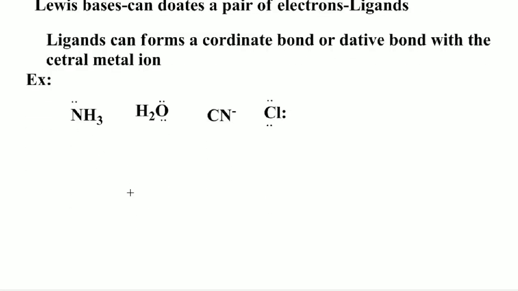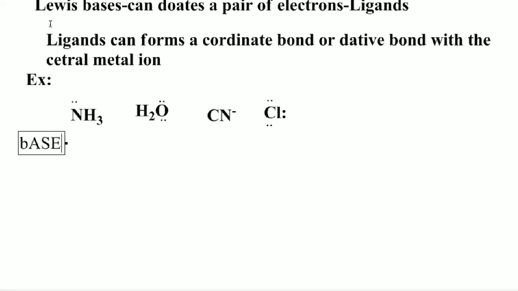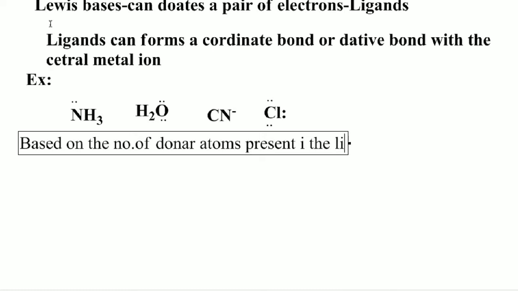Students, based on the number of donor atoms present in the ligands, ligands are classified into different types.